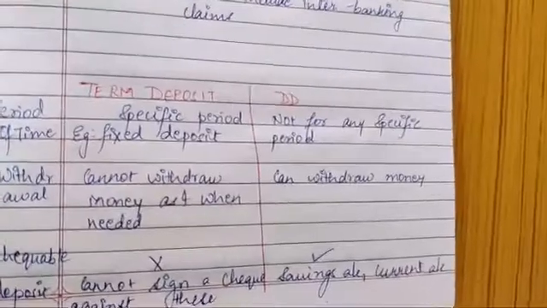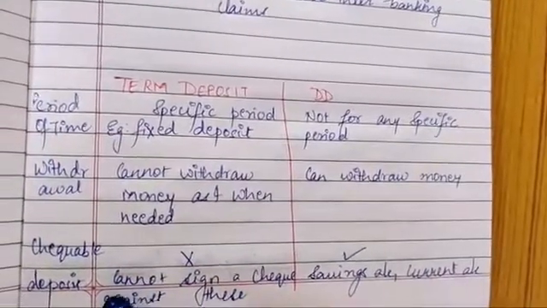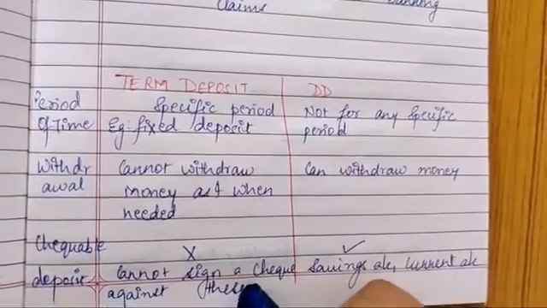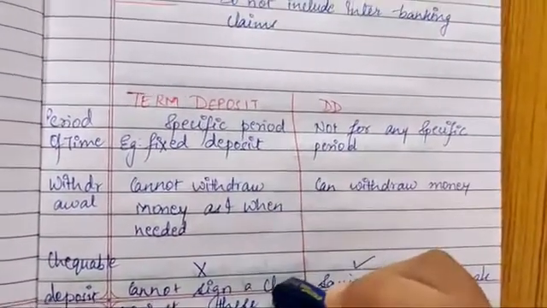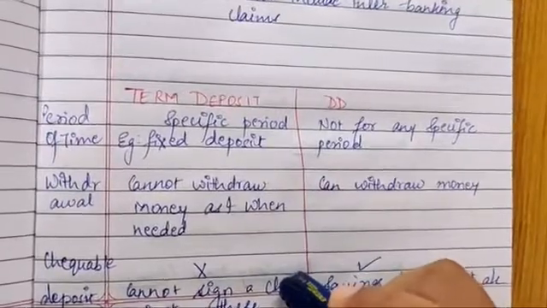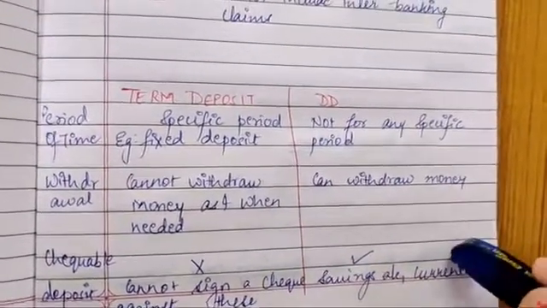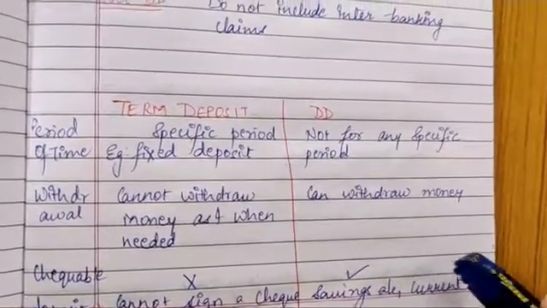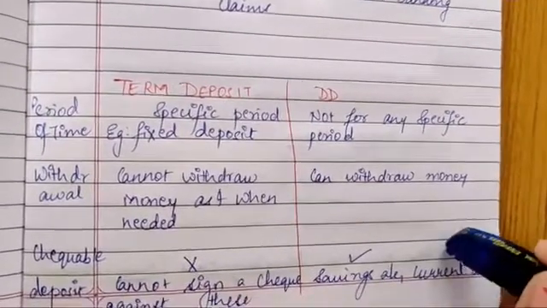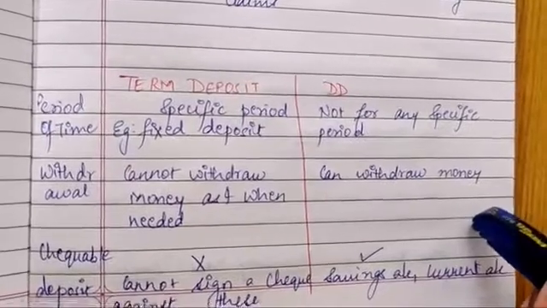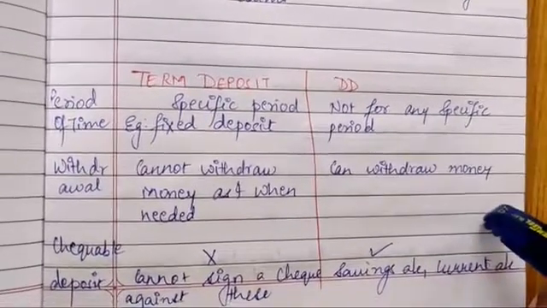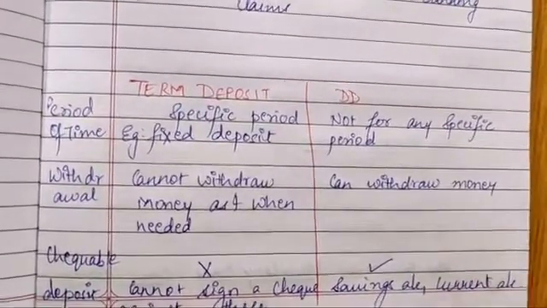When I talk about checkable deposit, they cannot sign a check against term deposits. If they have created an FD, they cannot sign a check and withdraw the money for that period of time. Whereas in demand deposit, yes, they can withdraw the money, they can sign the check, and whether it is a savings account or current account, they can have the money as and when they need it.